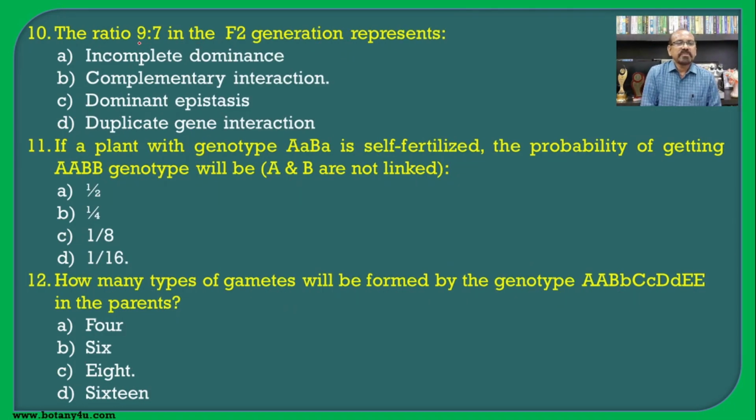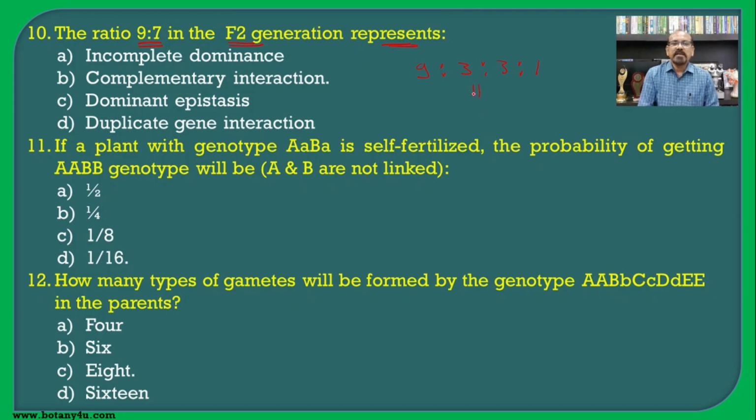The ratio 9:7 in the F2 generation represents what? If you see the 9:7 ratio, that is actually a modification of 9:3:3:1.